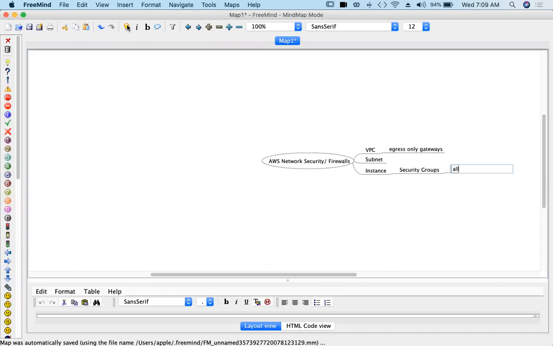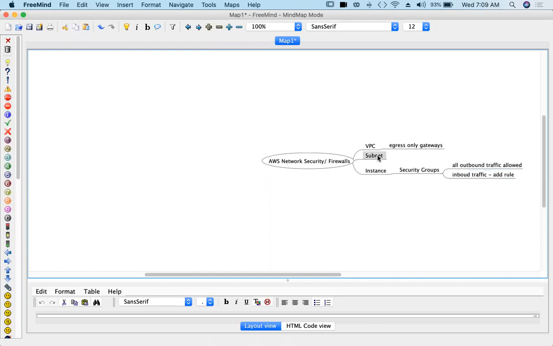So all outbound traffic is allowed. Inbound traffic, you have to add the rule. Otherwise, there will not be any inbound traffic.